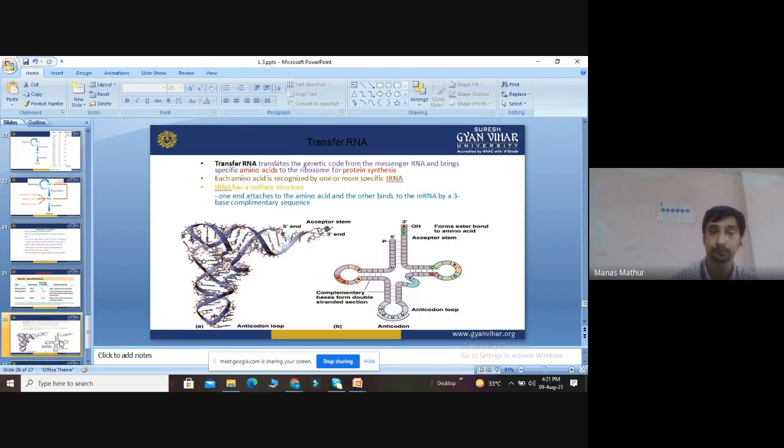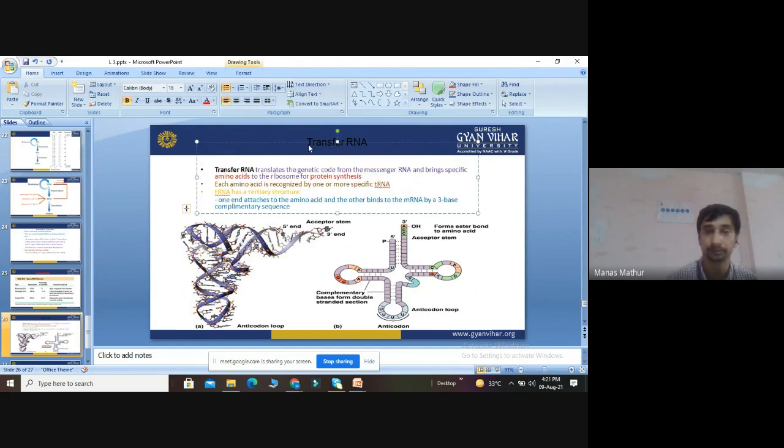Then we discuss in detail the structure of tRNA. See, it is the tRNA structure. The tRNA transfers the genetic code from the messenger RNA. I told you they are responsible for the genetic code from the messenger RNA, and they bring specific amino acids to the ribosome for protein synthesis.